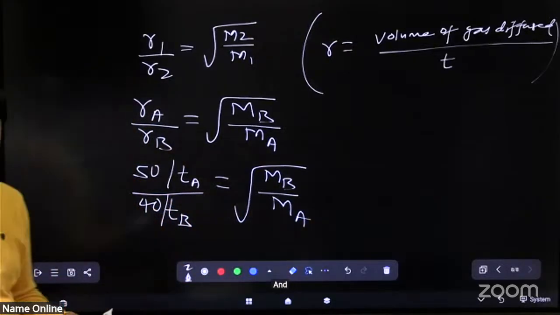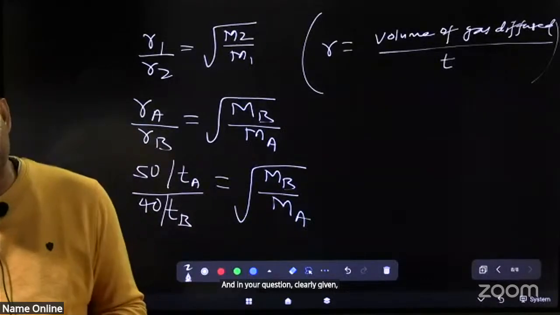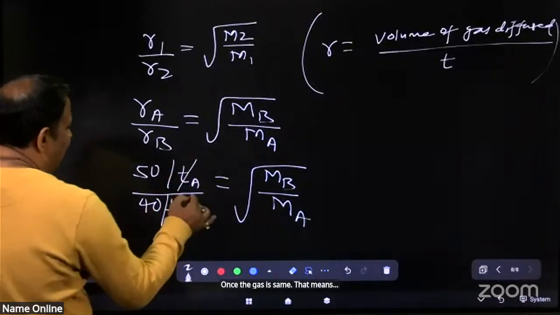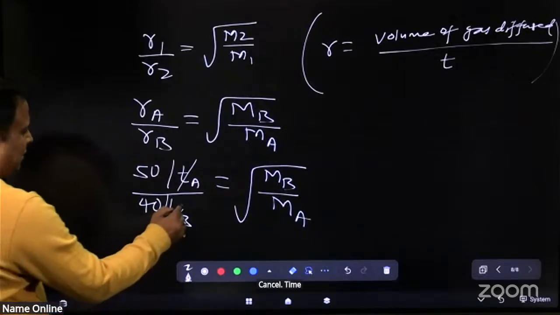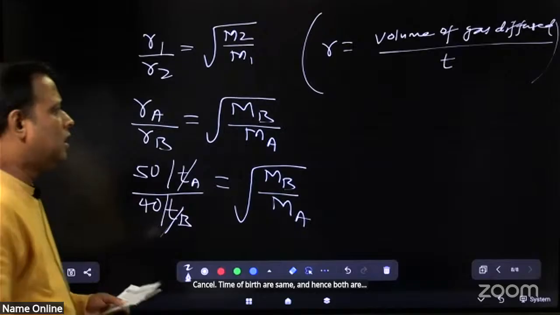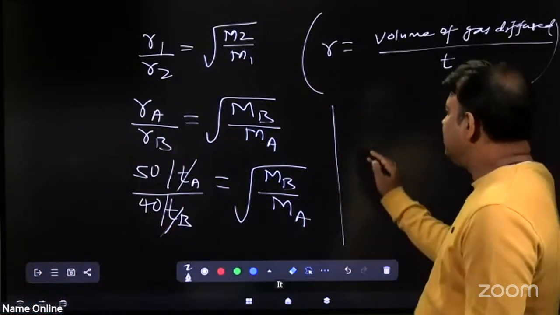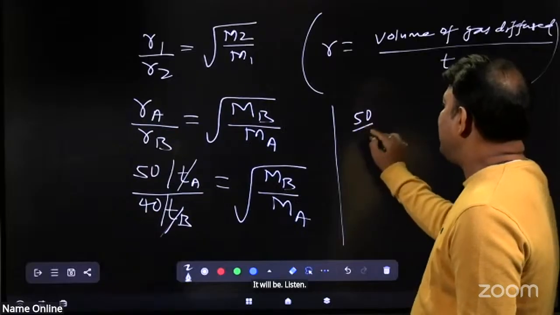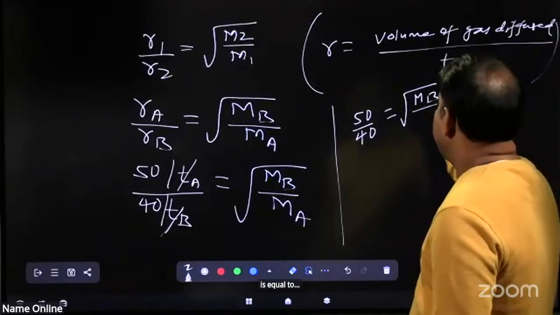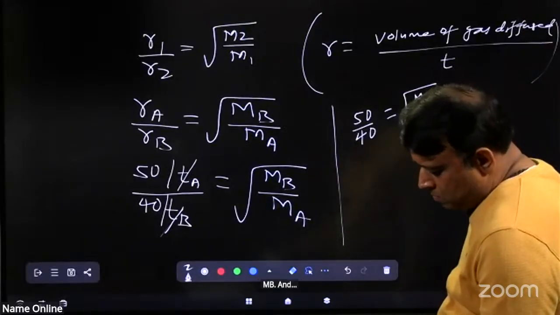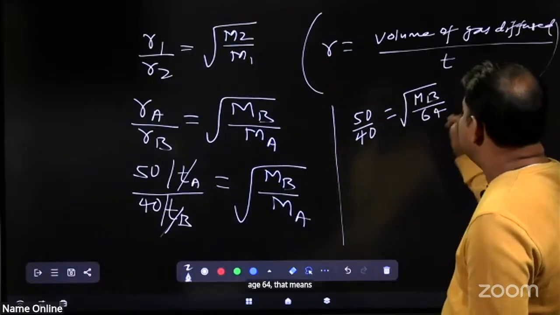And in your question it is clearly given that the time for both gases is the same. That means TA and TB are cancelled. Now after calculation, 50 by 40 is equal to root MB by the molecular weight of A, which is 64.